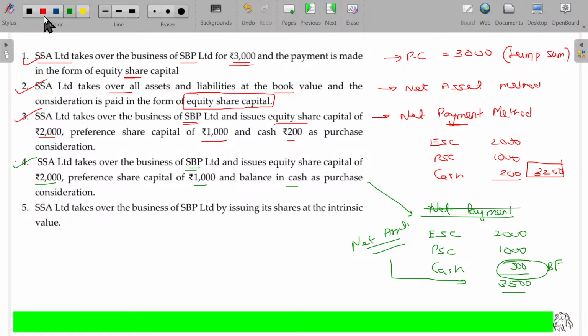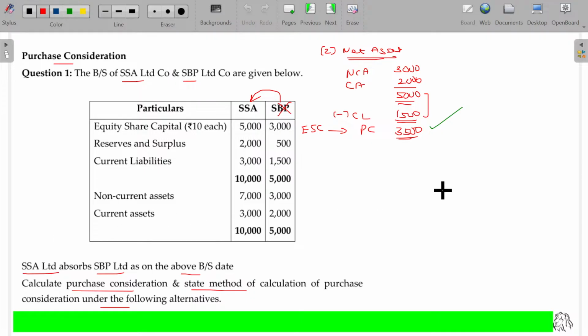And the last one, the fifth one. In the fifth one, SSA Limited takes over the business of SPB Limited by issuing its shares at the intrinsic value. Intrinsic value is nothing but true value, which is nothing but the share exchange ratio. For the share exchange ratio, you have to find out the net assets first of all. For the purchasing company as well as the selling company, for both you have to find out the net assets. So for the fifth one, find out the net assets. We are going to follow the intrinsic value method. Here for SSA, you have to find out the intrinsic value per share. For SPB also, you have to find out the intrinsic value.